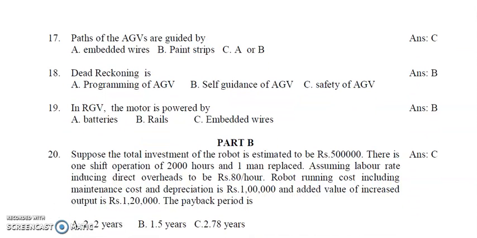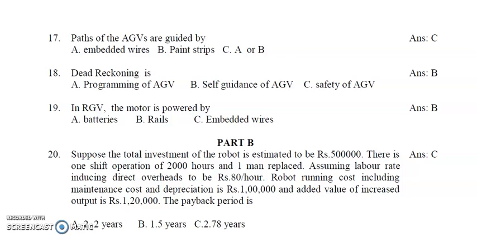Question number 17. AGVs are guided by: A. Embedded wires, B. Paint strips, C. A or B. So both embedded wires and paint strips are used for guiding the AGV. So A or B is the correct answer, so the answer is C.